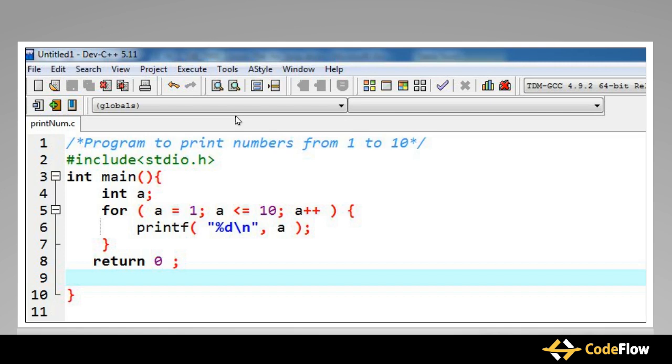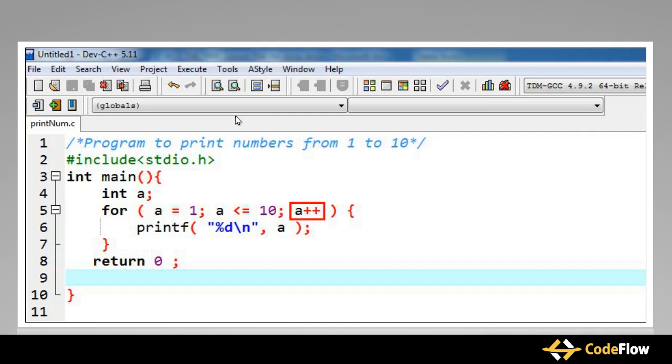Let's understand how this loop prints numbers from 1 to 10. Here, first, the initialization expression is executed, which assigns value 1 to the variable a. Next, the expression is evaluated, that is, a is less than or equal to 10. Since a is equal to 1, the expression a <= 10 is true. Since the test expression is true, the body of the loop is executed. That is, the statement printf is executed, which prints the current value of a on the next line. So in the output, 1 is displayed on the screen.